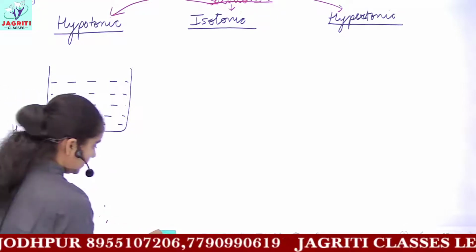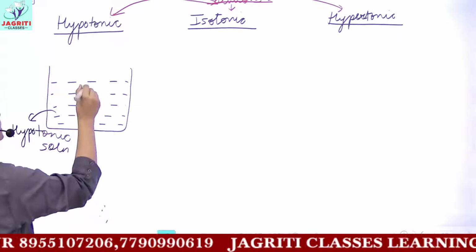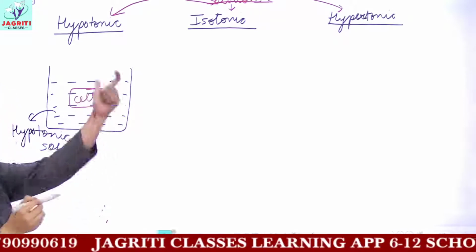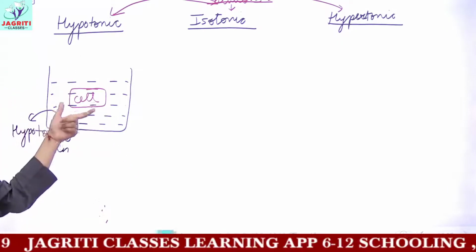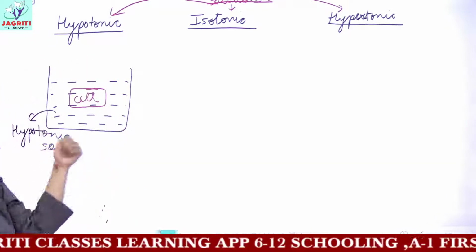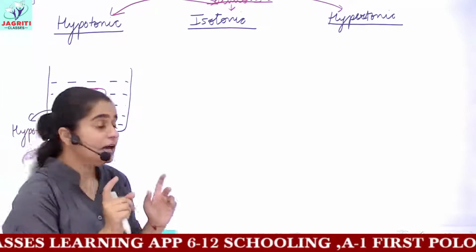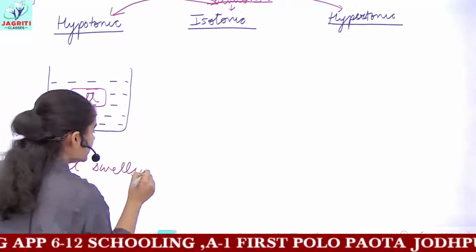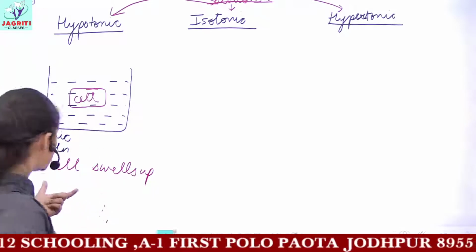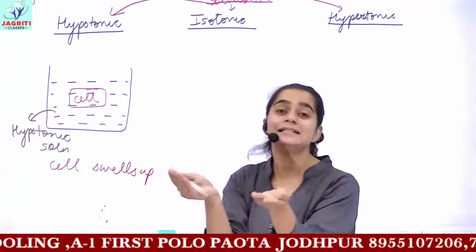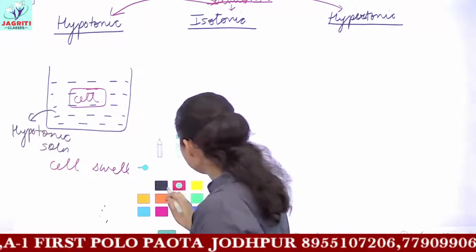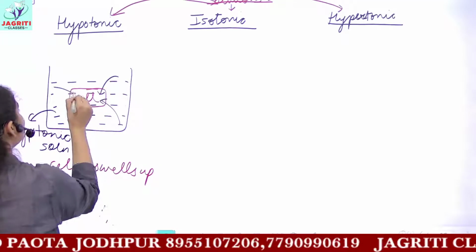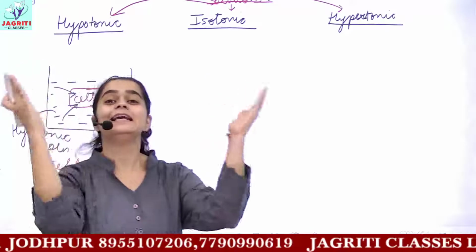Now I put a plant cell or an animal cell. Let's suppose I am putting my cell inside this hypotonic solution. So whenever I put or drop a cell inside my hypotonic solution, what would I observe? I would observe that this cell swells up. The cell will swell up. Why does this cell swell up? Why does it enlarge in size? Because this hypotonic solution moves inside this cell, and in turn the cell cavity enlarges.